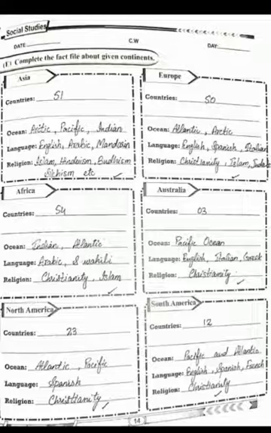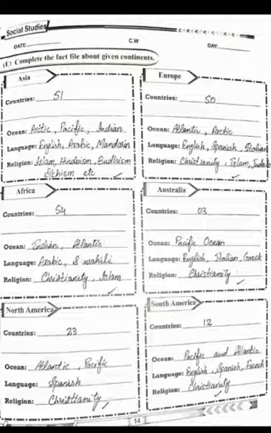Next, Europe. Countries 50. Ocean, Atlantic and Arctic. Language English, Spanish, Italian. Religion Christianity, Islam and Judaism. Australia. Countries 3. Ocean, Pacific Ocean. Language English, Italian, Greek and religion is Christianity.